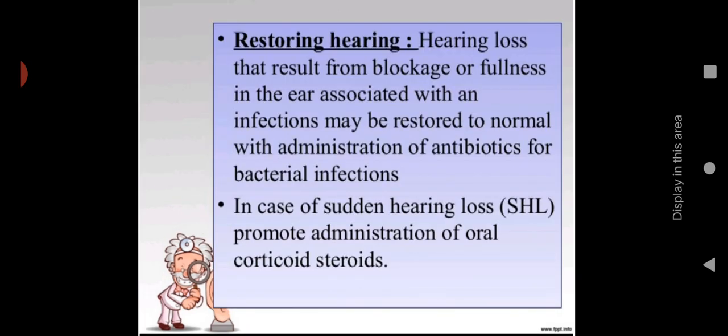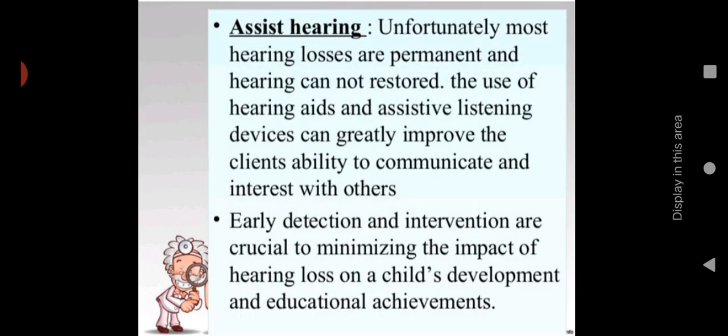So for restoring hearing, what all things can we do? Hearing loss that results from blockage or fullness in the ear associated with an infection may be restored to normal with administration of antibiotics for bacterial infection. So if the hearing loss is occurring because of some obstruction or infection, we can treat it with antibiotics or any other medication. Then in case of sudden hearing loss, promote administration of oral corticosteroids. So administration of oral corticosteroids and antibiotics will help for restoring the hearing.